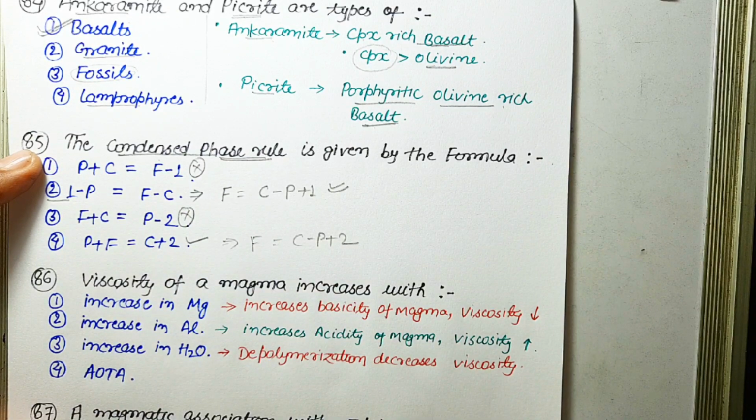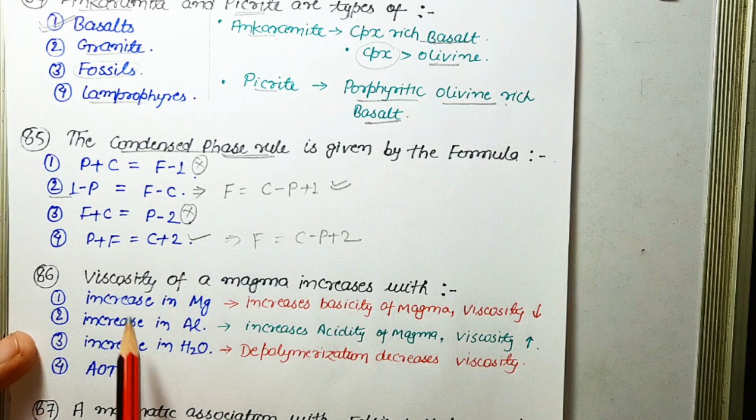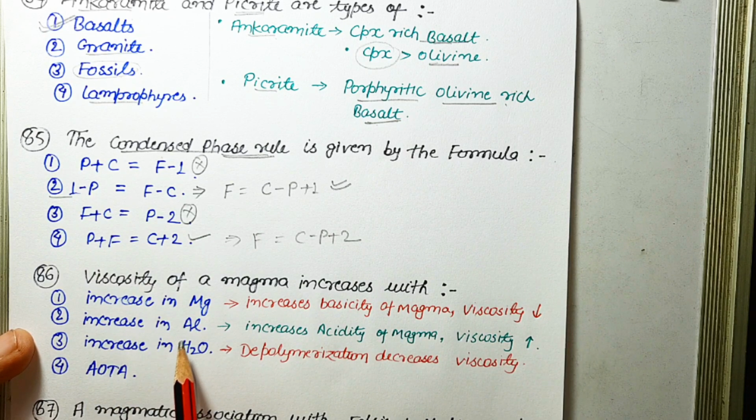Okay, let's consider the next question: viscosity of magma increases with what? Viscosity of magma is its resistance to flow. Now, viscosity increases with an increase in the amount of SiO2, or you can say aluminum or SiO2. By increasing silica and aluminum in a magma, the viscosity increases.